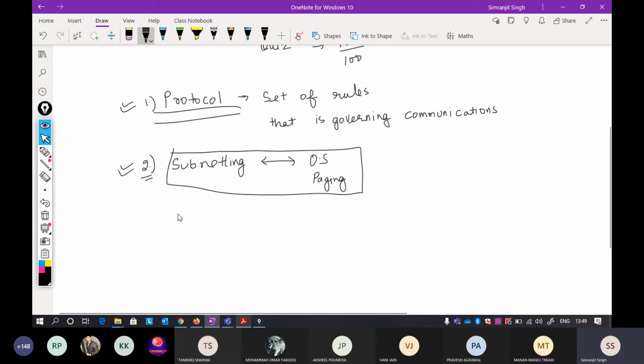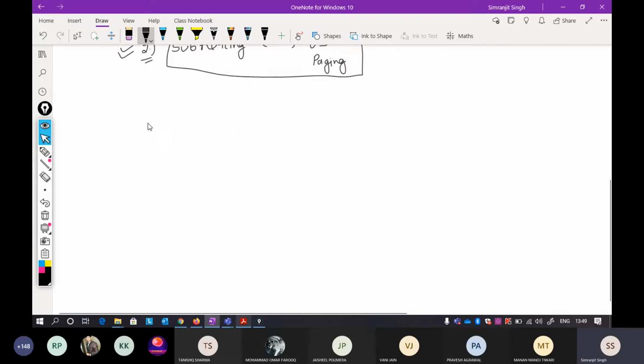Now there are some other things like a host ID. You will find this kind of thing a very high number of times. There is also something called a network ID, and something called a port number. These particular terms will recur throughout your CN.